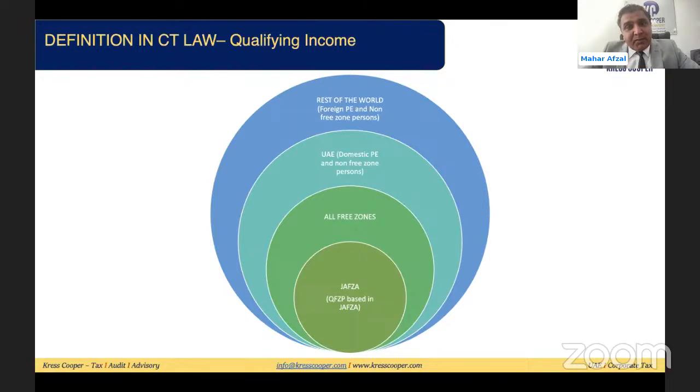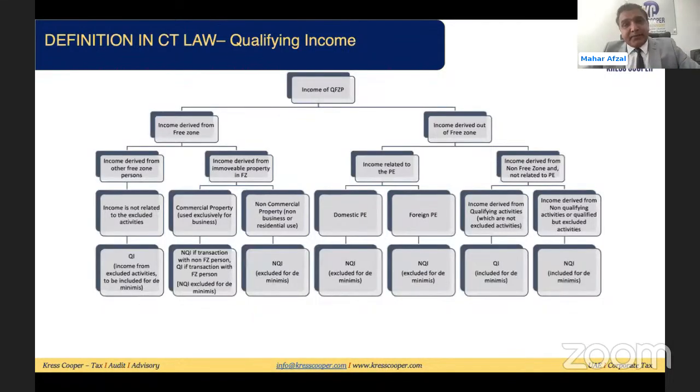You need to just keep in mind to understand what will be the implication, how we can calculate the qualifying income. So the 2 major categories are there. If I'm going to classify into 2 major categories, these 2 categories are: person is making the transaction with the free zone person, person is making the transaction with the rest of the world. 2 categories. So just look into this diagram.